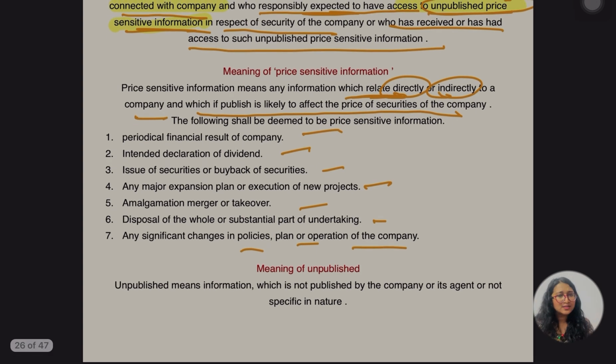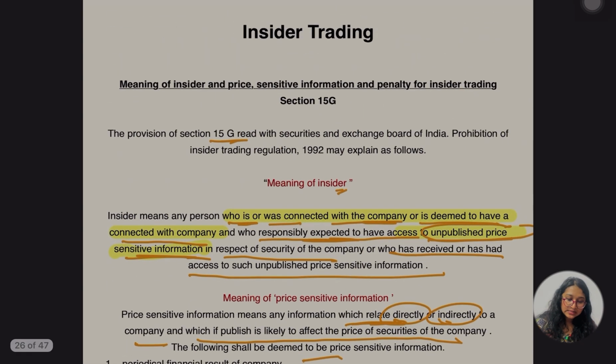Now, what is the meaning of unpublished? Unpublished means not yet published anywhere by the company. Unpublished means information which is not published by the company or its agent, or is not of a specific nature. So now we know the meaning of insider, right?